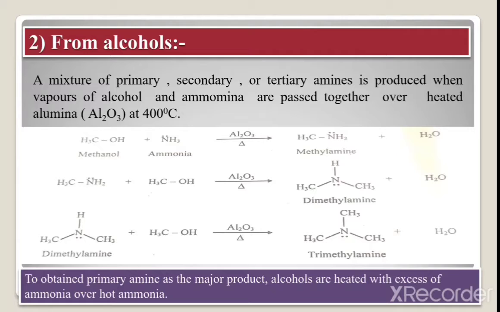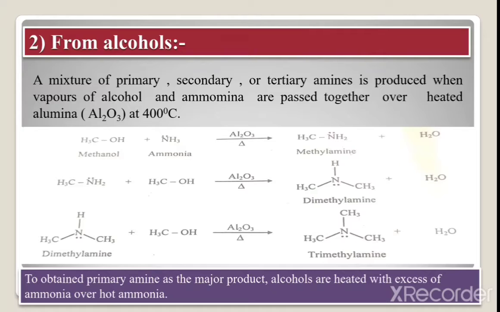That means to obtain the primary amine as the major product, alcohols are heated with excess of ammonia over the hot alumina.